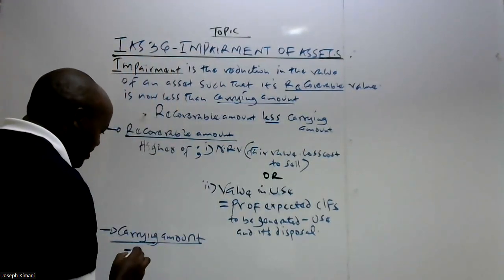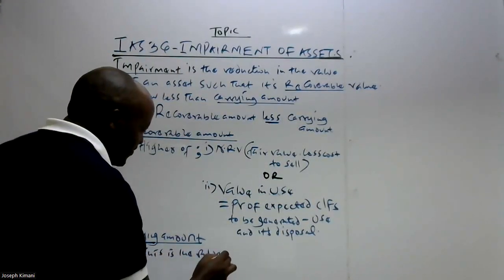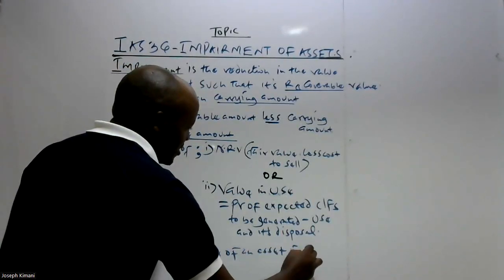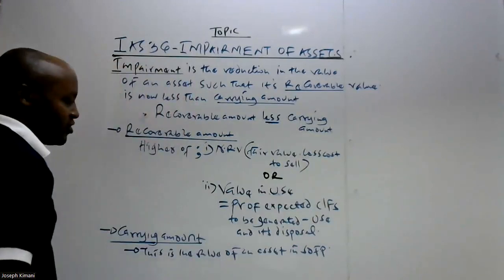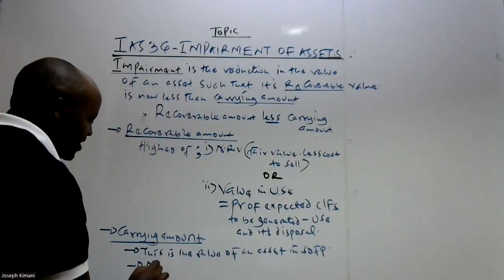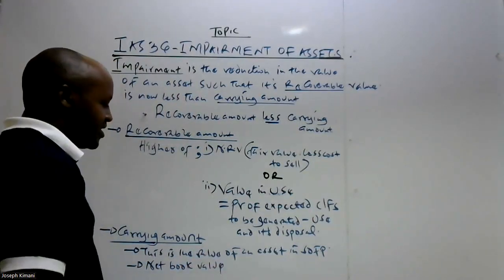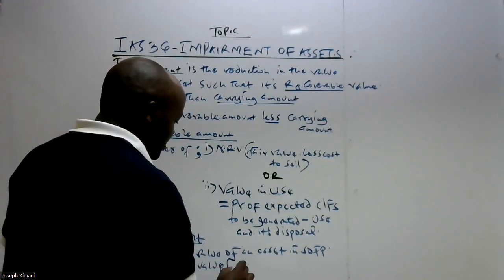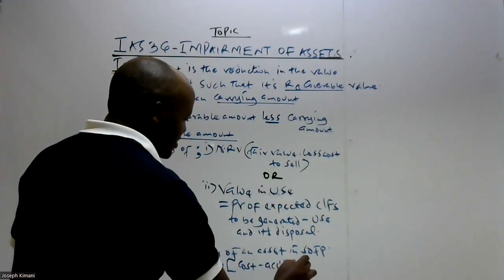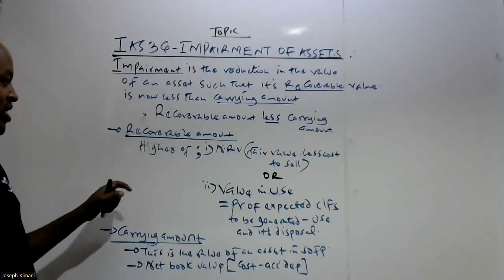So we can say that this is the value of an asset in the statement of financial position. In other terms, the carrying amount here is the net book value of an asset. And generally what we know is that the net book value of an asset is determined by taking the cost minus the accumulated depreciation. So therefore, it is important for you to be able to understand those two terms.